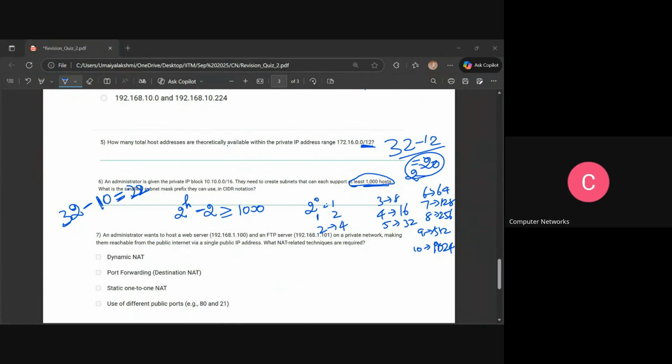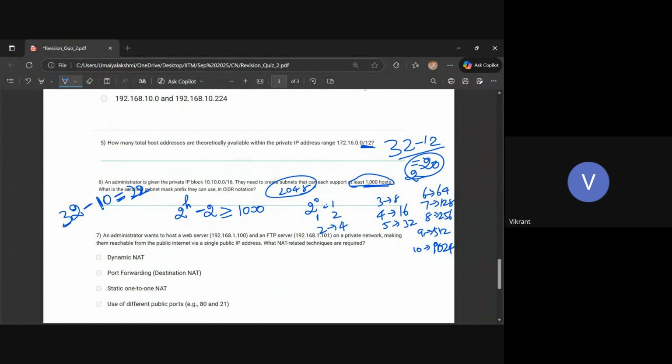That is your point. Yes, it could be less than or equal to 22. Let me take 21. If it is 21, 32 minus 21 is 11. So I have to raise 2 to the power of 11. That value is 2048, which is greater than our requirement, no?